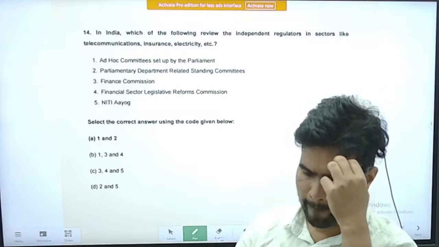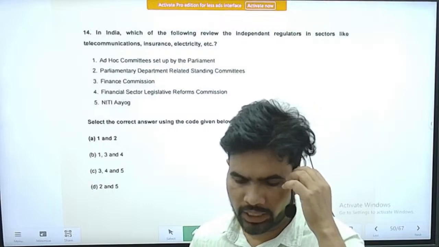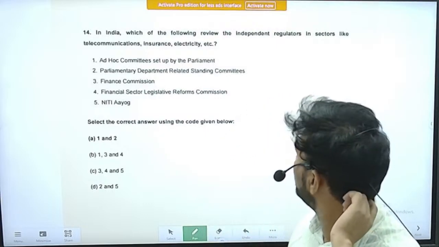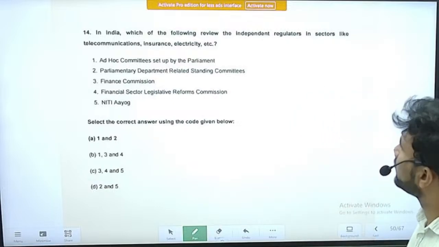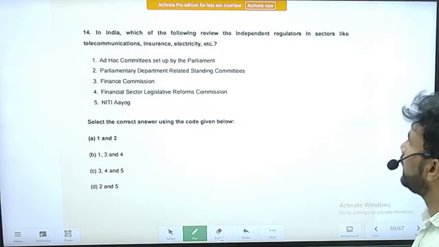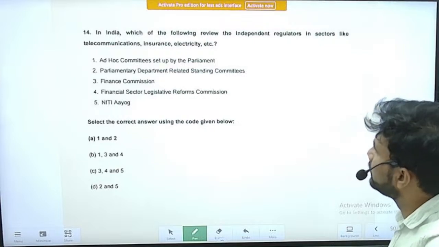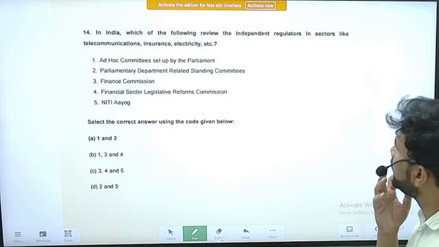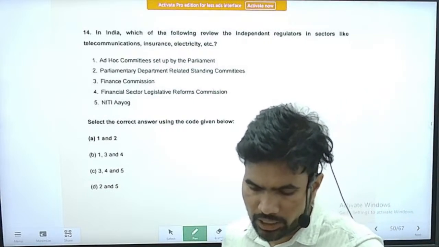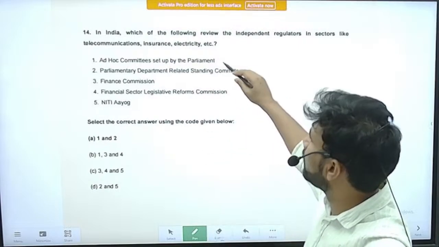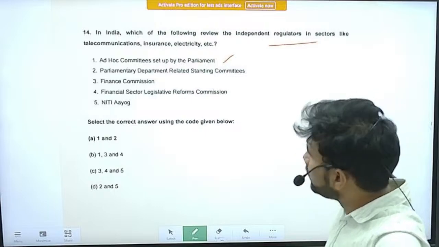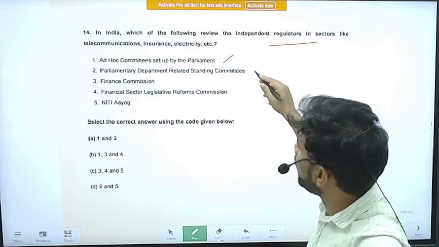Question number 14. The question is, in India, which of the following review the independent regulators in sectors like telecommunications, insurance, electricity, etc.? Right? Which of the following review the independent regulators? The options are ad hoc committees set up by the Parliament. Yes, they can inquire into the independent regulators.